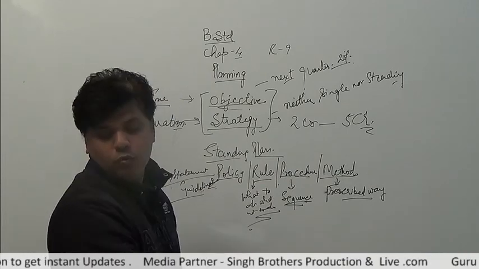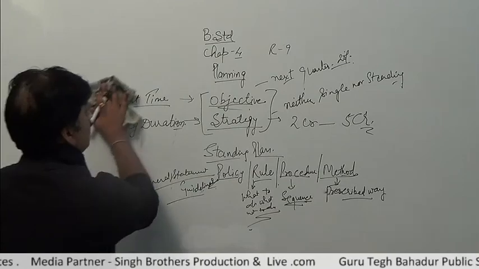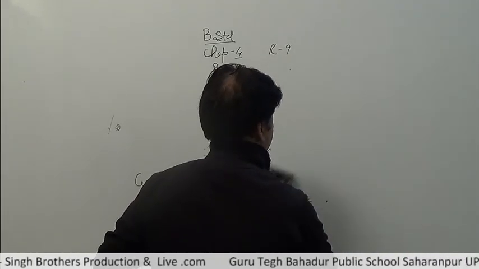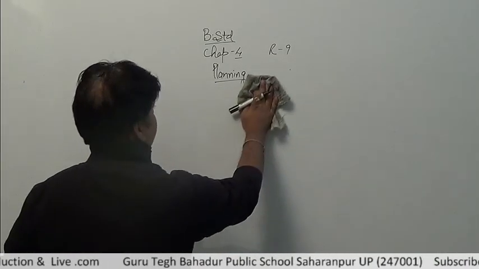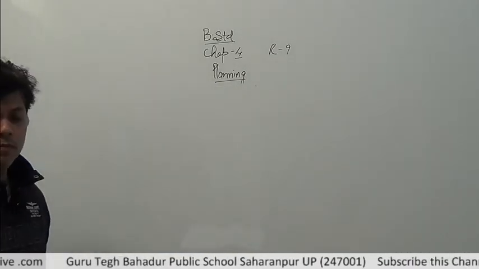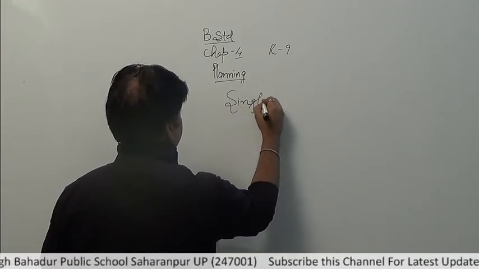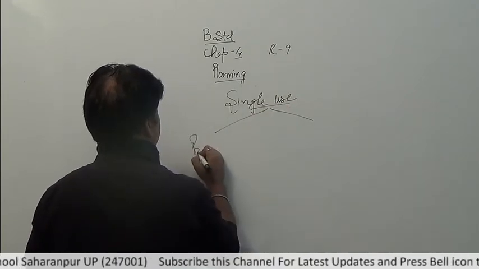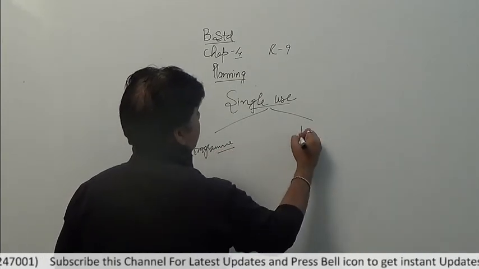Now come to the next topic, that is single use plans. Only 2 plans are single use. The first one is program, another one is budget.